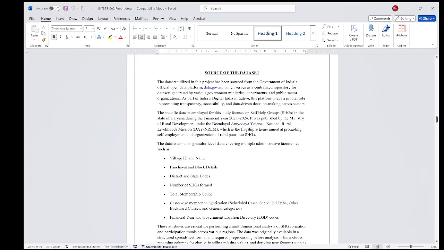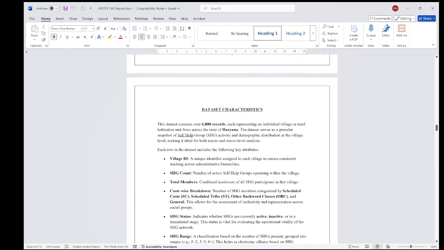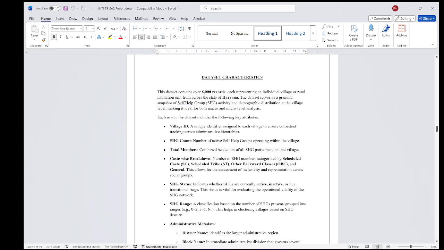Here we can see that the source data has been taken from data.gov.in. The data has been collected by the Ministry of Rural Development under the DAY-NRLM, where DAY stands for Deen Dayal Antyodaya Yojana, and NRLM stands for National Rural Livelihood Mission. There are approximately 6,000 entries, and these are the main columns: village ID, SHG count, total members, caste wise distribution, SHG status, SHG ranks.